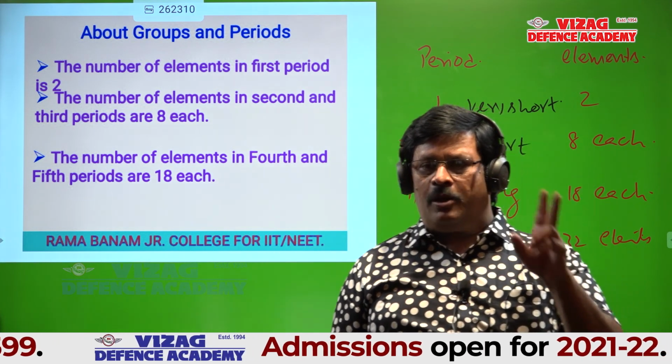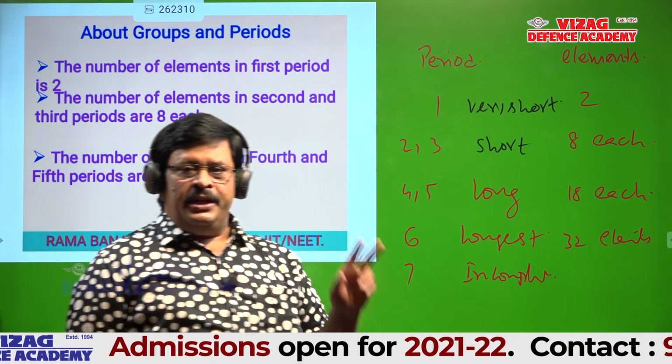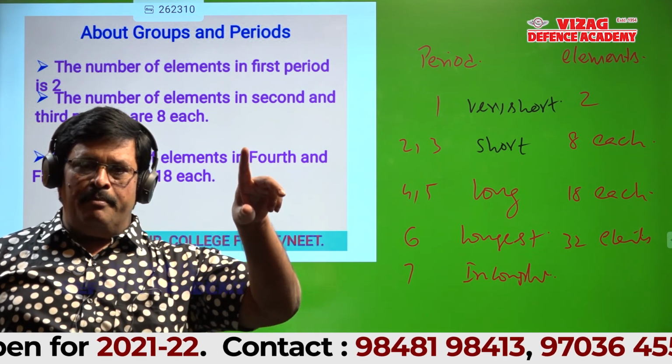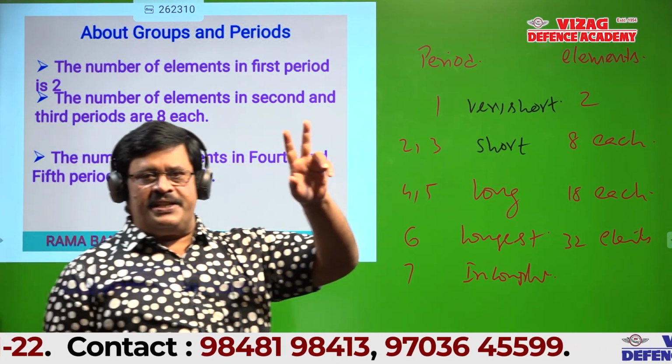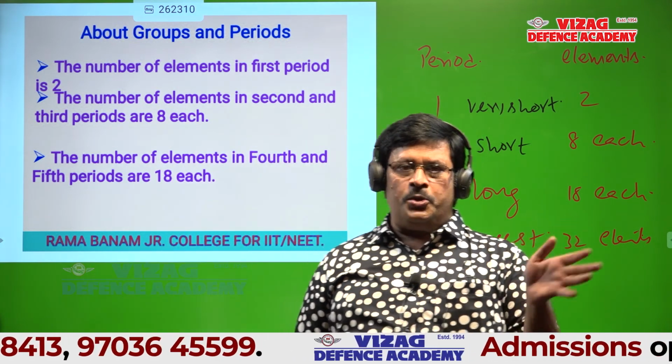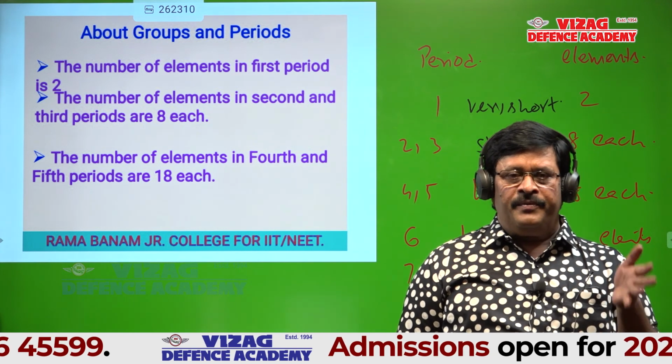The second and third periods are called short periods. Each period contains 8 elements. It means there are 8 elements in the second period and 8 elements in the third period. These two are called short periods.